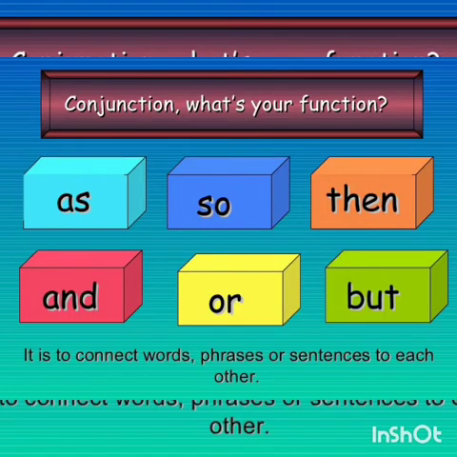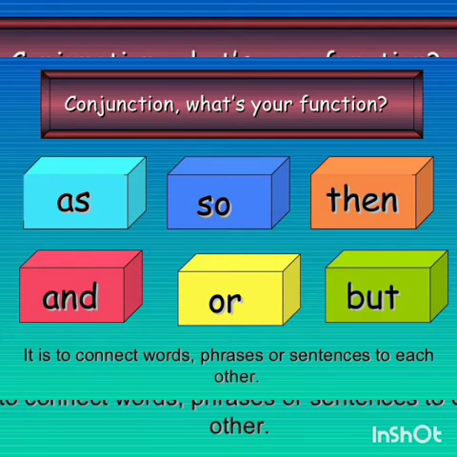So far we have learned 6 conjunctions: so, as, then, and, or, but. So what is a conjunction? It is a word which connects words, phrases or sentences to each other. So it is a connecting word. It is a linking word.